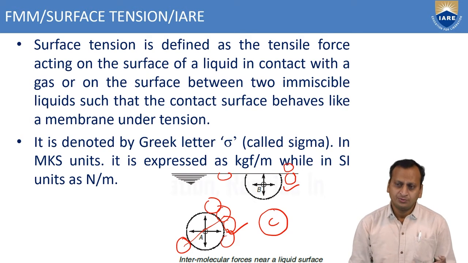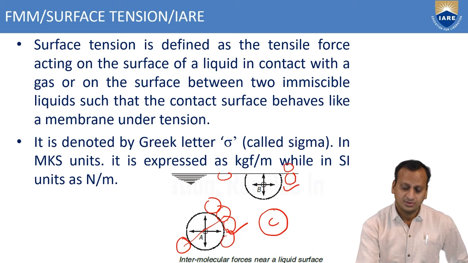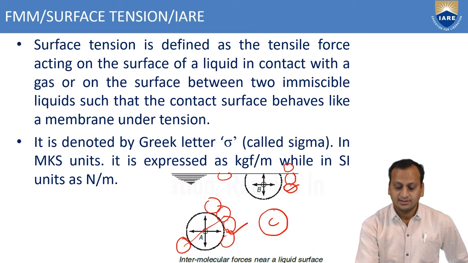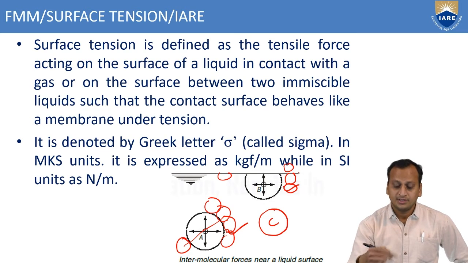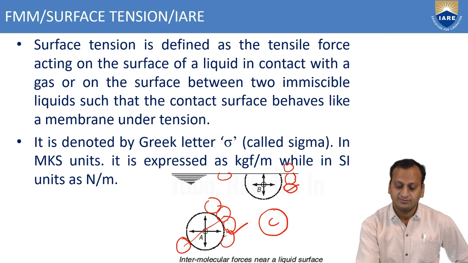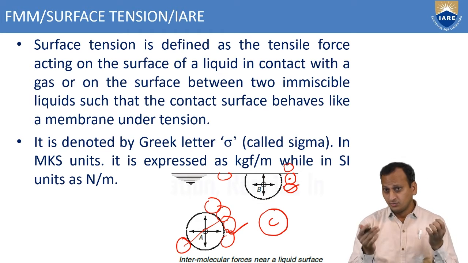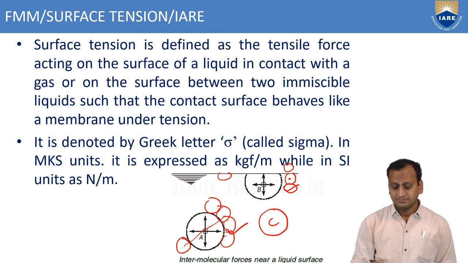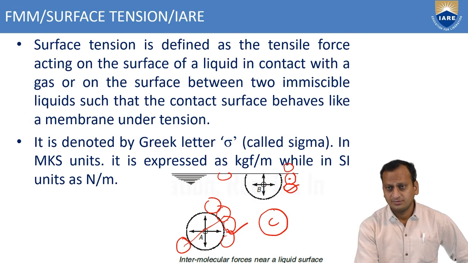The force applied by the surrounding downward molecules should be counteracted by another molecule in the opposite direction, but there is no molecule in the opposite direction. Therefore, the net effect is that a molecule at the surface has a net downward force acting on it. So all such molecules will form a membrane under tension.